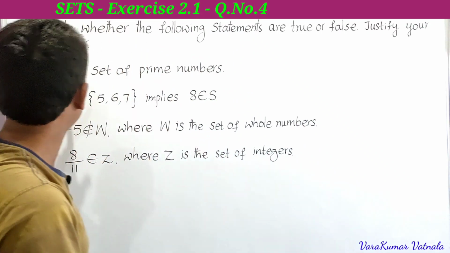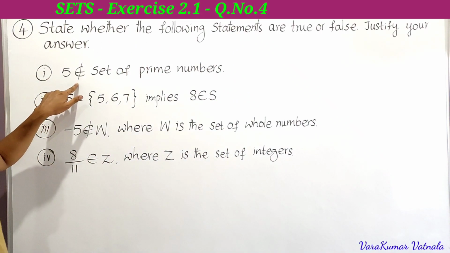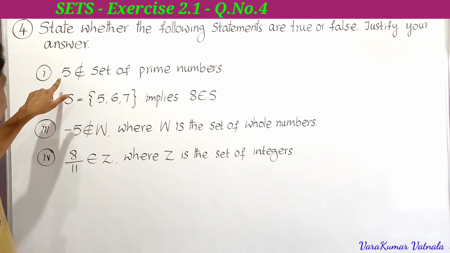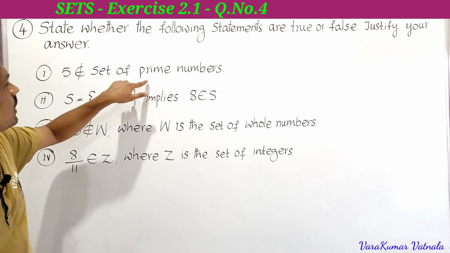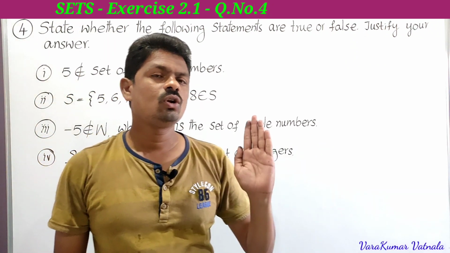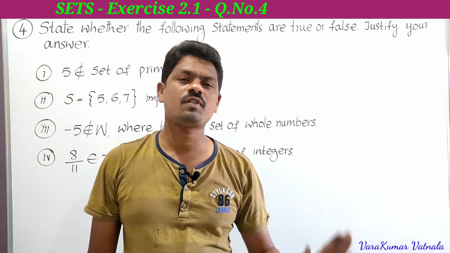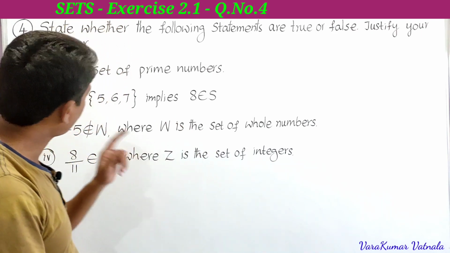See here, this is the first one. 5 does not belong to the set of prime numbers. So what are the prime numbers? 2, 3, 5, 7, 11 and so on. So 5 is a prime number.